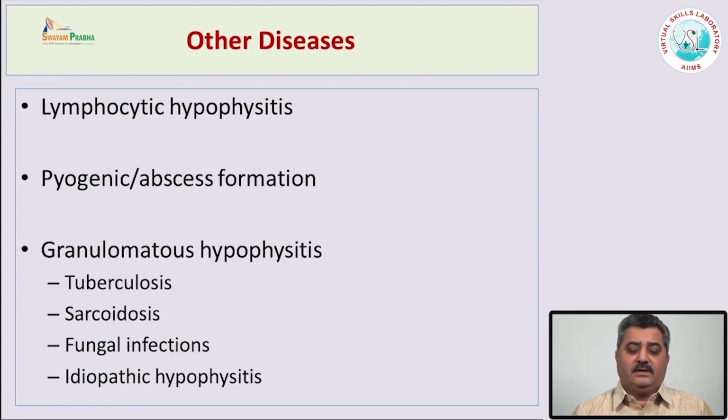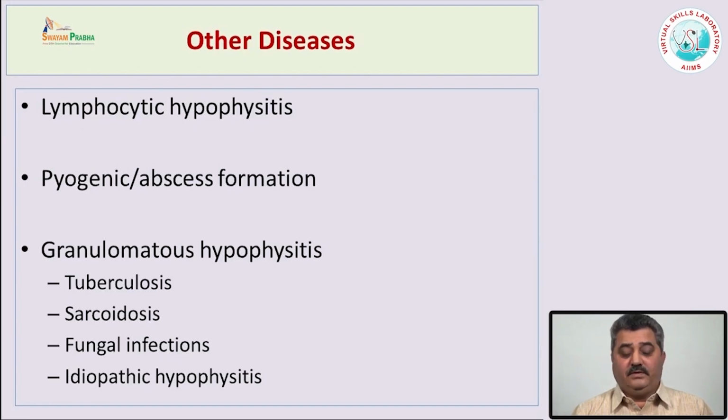There can be some pyogenic infections or abscess formation in the pituitary gland. The other common or interesting group is granulomatous hypophysitis. The pituitary gland, although very small, can be affected by tuberculosis, sarcoidosis or fungal infection. Sometimes there is no reason for the granulomatous inflammation, but these